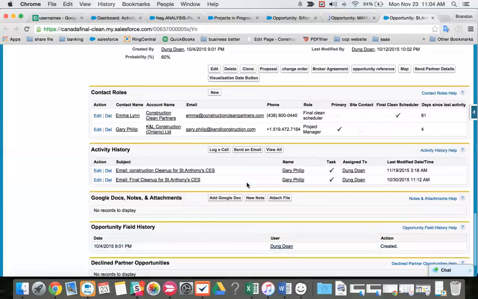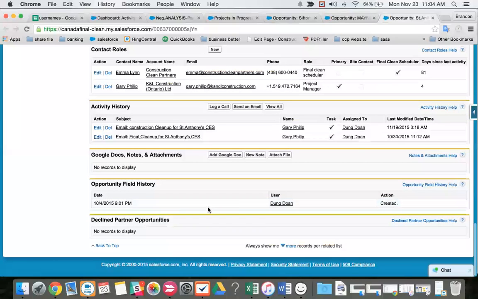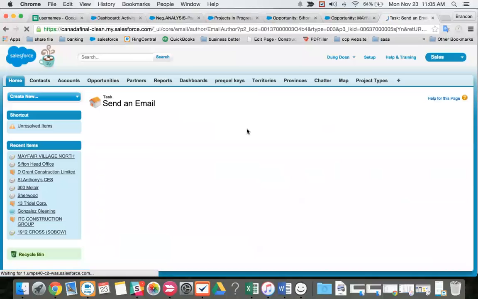All right, Gary Phillip received the email 4 days ago. It's okay. It's not on this project. Yes, it was on this project, actually. Gary received the email on 10/4. I mean, we came to this stage on 10/4. This is his 3rd email.